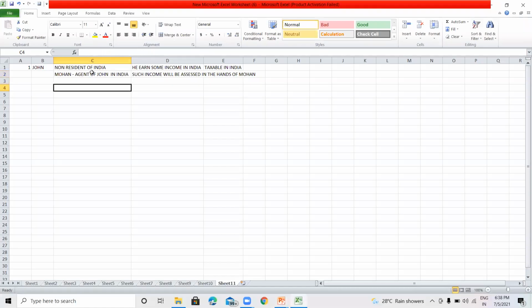For example, Mr. Ram is a minor. His age is less than 18, and he earned 15,000 rupees as income. Since he is a minor, he will not pay the tax, and such income will not be taxable in the hands of a minor.